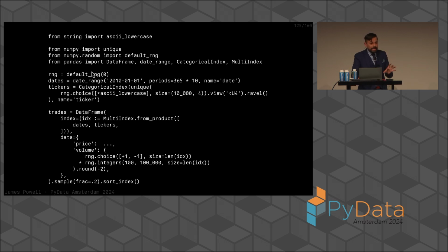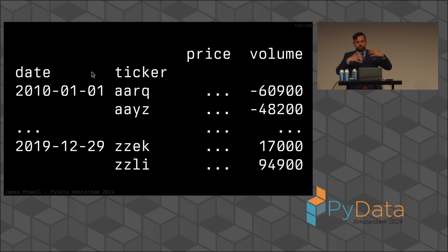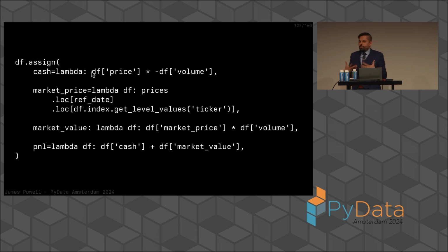When we model trading data, not pricing data, we have the trades that we might trade as part of some portfolio analysis. We might model it as a DataFrame with the prices that we traded at and the volumes that we traded at. And when we want to compute our P&L, we'll compute the cash value by taking the prices and the volumes. We'll compute the market price by getting the actual prices. We'll compute the market value by multiplying times the volume. This is, by the way, wrong because prices are not linear. And we'll compute the P&L by adding the cash to the market value.